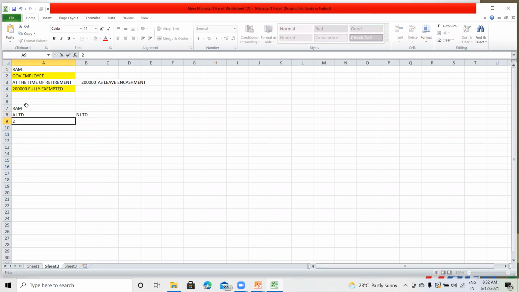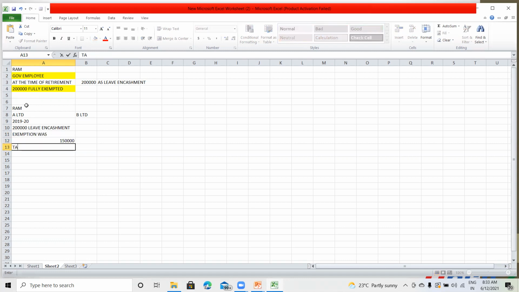Say Mr. Ram is working in A Limited and then in B Limited. In 2019-20, he has received 2 lakh rupees as leave encashment, and the exemption was 1,50,000.